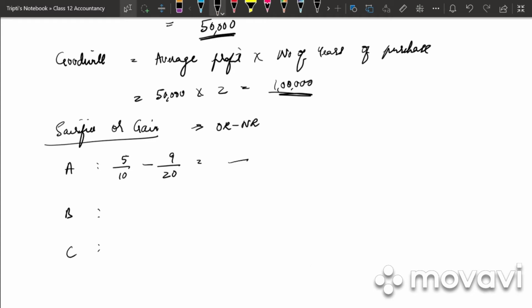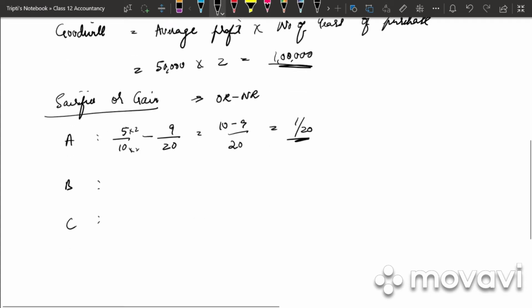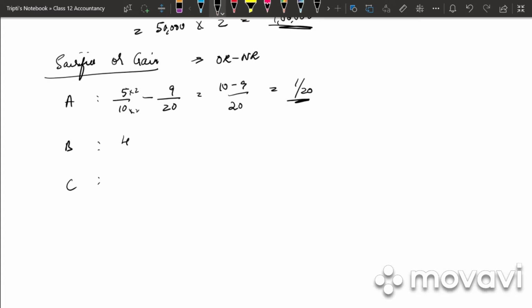So what is the LCM? 20 is the LCM. So into 2 into 2. 10 minus 9, which is 1/20. Then we have 4/10 minus 6/20. What's the LCM again? 20 into 2 into 2. 8 minus 6, that is 2/20.